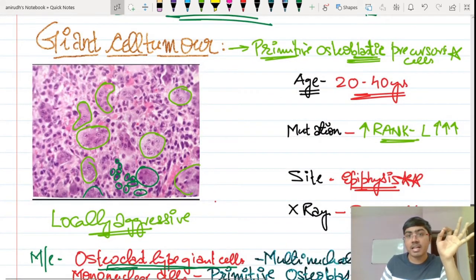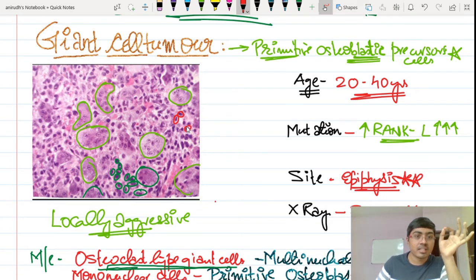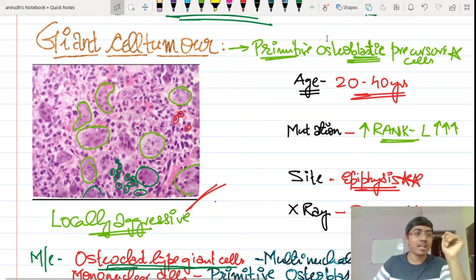Fine, remember that osteoclasts are not the malignant component here. Malignant cells in this particular image are your primitive osteoblastic precursor cells, which are the other mononuclear cells which are present over there. So this misconception should be removed from your mind. So that is all we are supposed to know from the bone tumors. Okay, so let's proceed to the next topic.